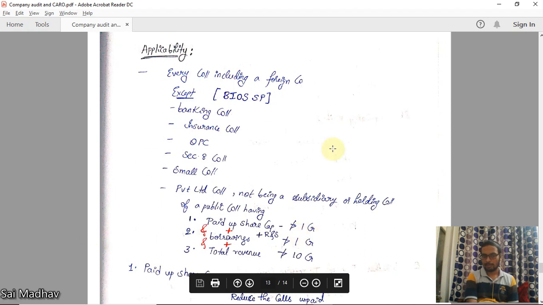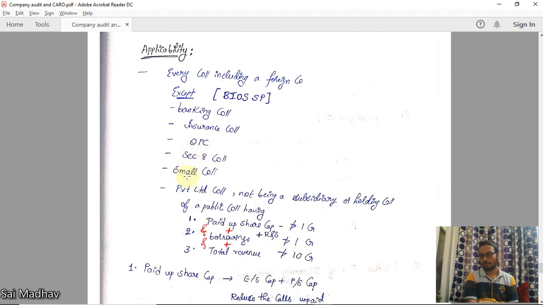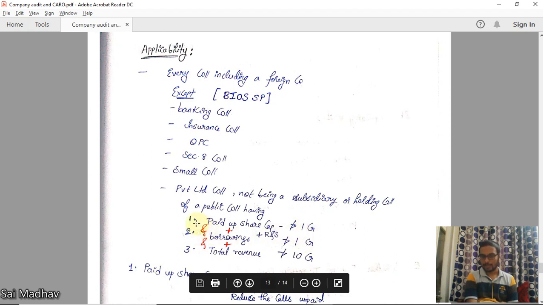You can remember this by BIOS SP. Banking, insurance, OPC, Section 8, small company, and private limited company with the limits 1 crore, 1 crore, 10 crores. The important part is 'and'. This is a combined condition.